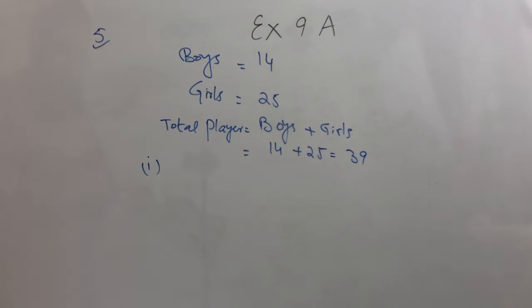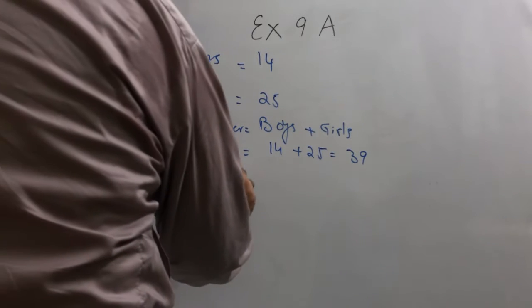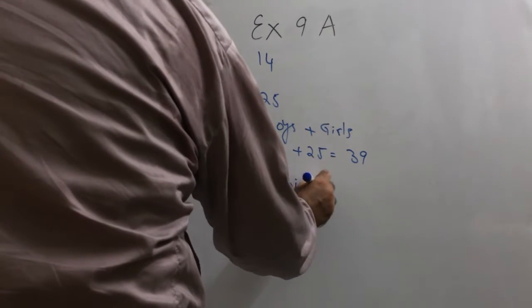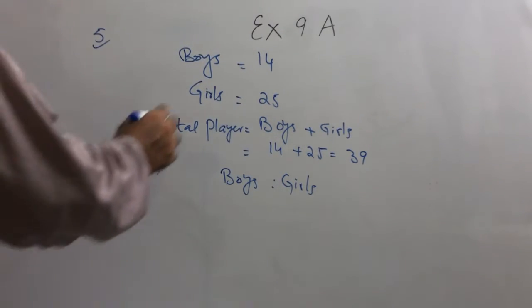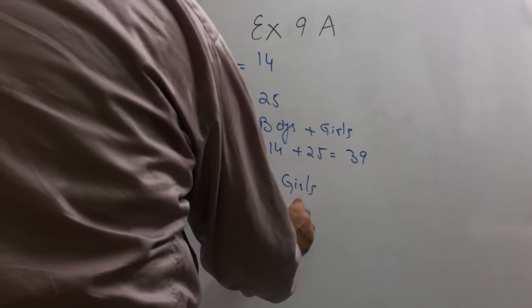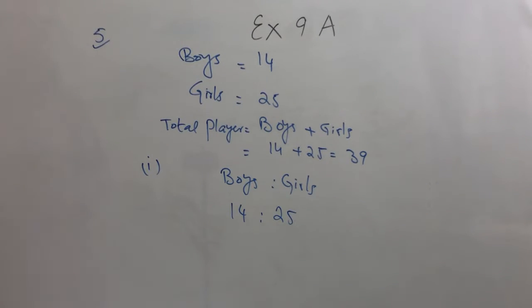First part says find the ratio of the number of boys to the number of girls. Boys ratio girls. Okay, boys how many? 14. Girls how many? 25. So we cannot simplify these two numbers, so this is the answer.